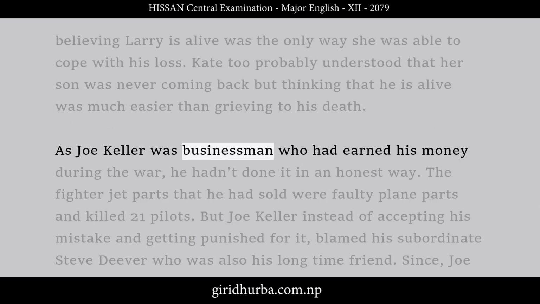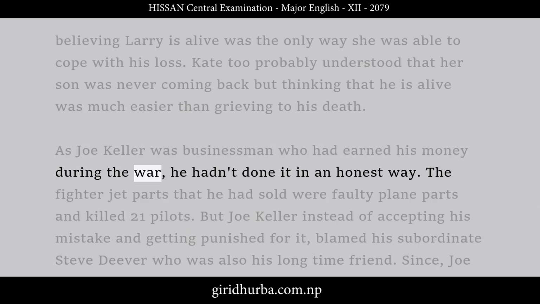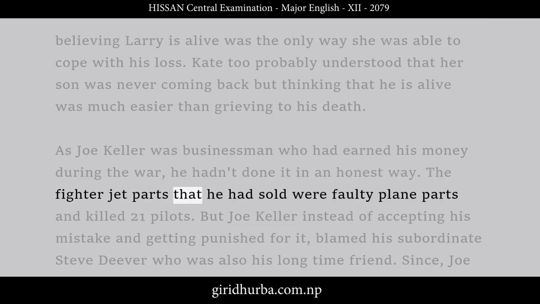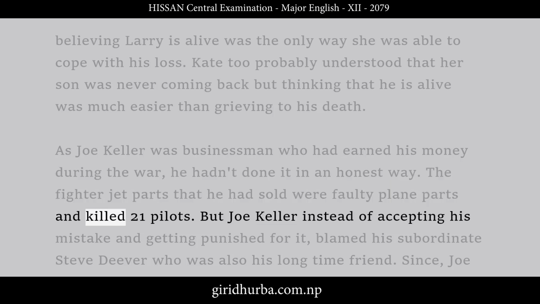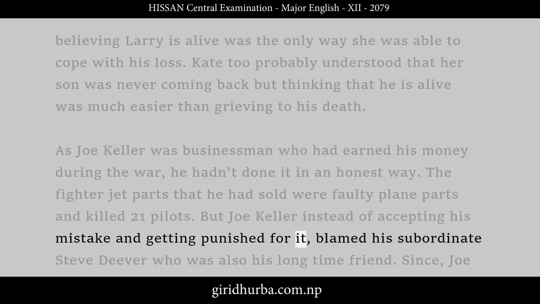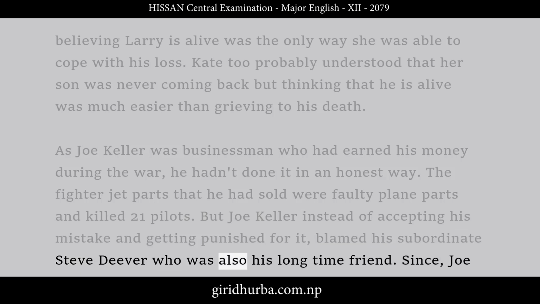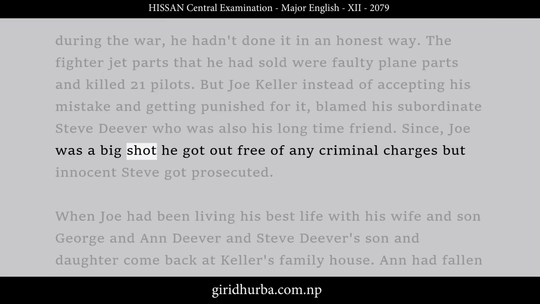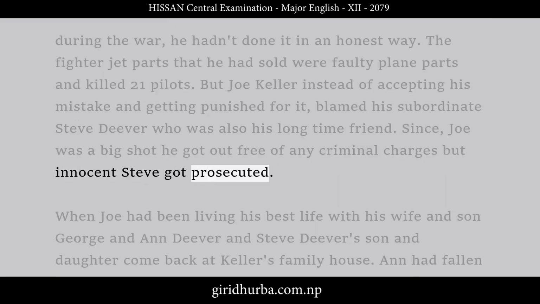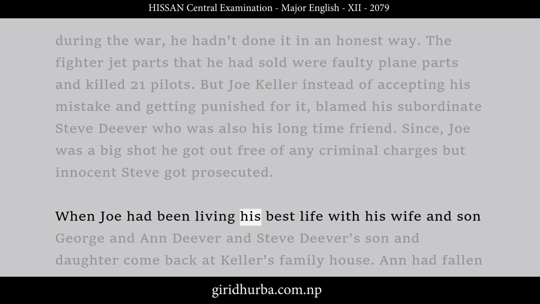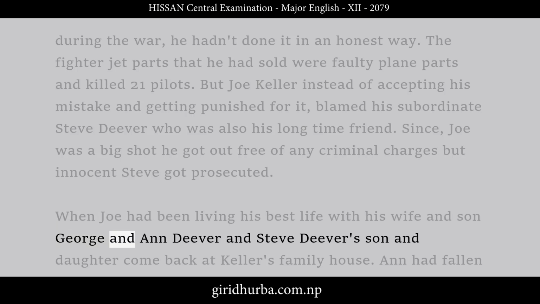As Joe Keller was a businessman who had earned his money during the war, he hadn't done it in an honest way. The fighter jet parts that he had sold were faulty plane parts and killed 21 pilots. But Joe Keller, instead of accepting his mistake and getting punished for it, blamed his subordinate Steve Deaver, who was also his longtime friend. Since Joe was a big shot, he got out free of any criminal charges, but innocent Steve got prosecuted.